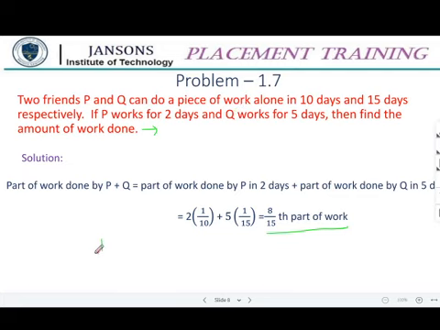We have to find 1 day's work, which is 1 by 10 plus 1 by 15. 30 is our LCM, so it is 3 plus 2. We have worked this out several times. So 1/6 of the work is completed in 1 day, so it is 6 days. Is it clear? 6 days are required to complete the work if they work together.